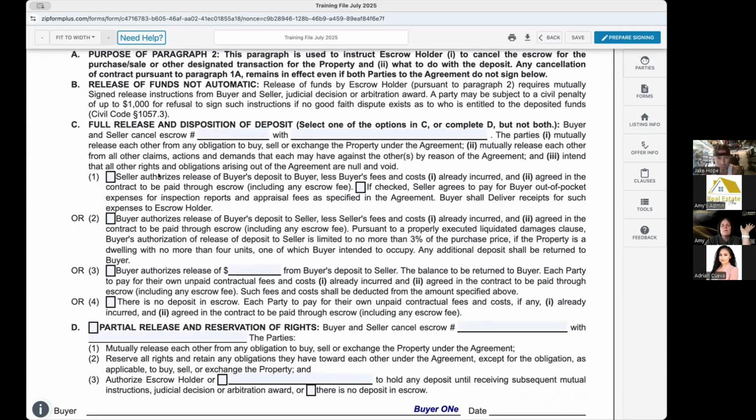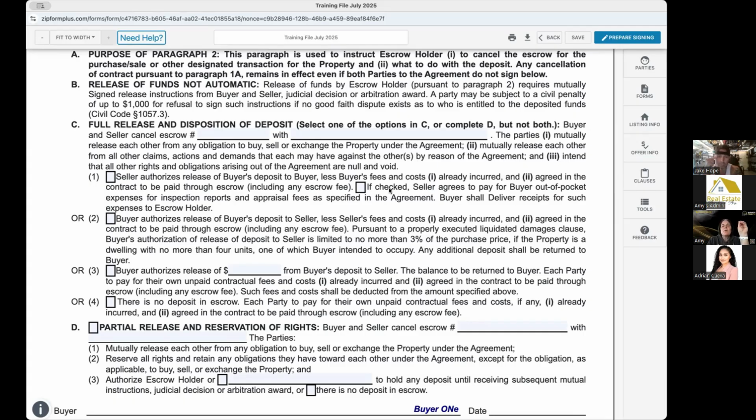Right? So for the most part, this is what we see for the majority of our transactions. Most of the time, if a buyer sends us cancellation or if the seller is sending the cancellation, the deposit usually goes back to the buyer. The only time the deposit doesn't go back to the buyer is if the buyer's removed all their contingencies and now the buyer is failing to perform and we're canceling on that buyer. Okay, so just kind of keep that in mind. Most of the time, it's really hard to keep the buyer's deposit. Most of the time, it goes back to them.